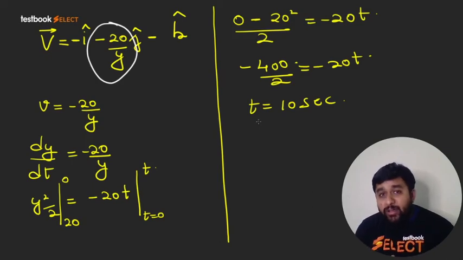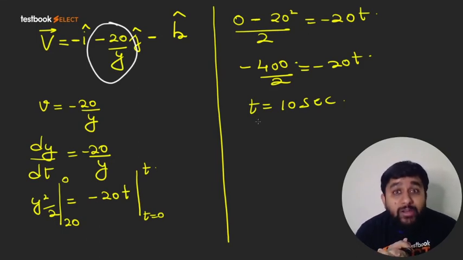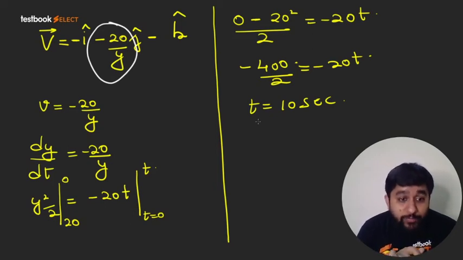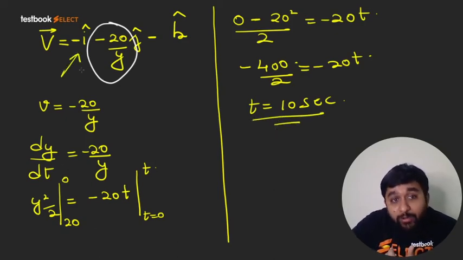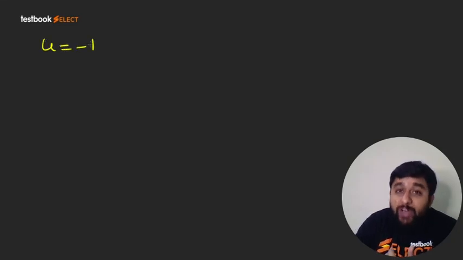Now let me check the final point on the ground. Let me find out all the coordinates of that point on the ground, because if I want to check the temperature at a point, I will need x and z coordinate also. So I have 10 seconds, right? Now, what is the x component of velocity? X component of velocity is u equal to minus 1.